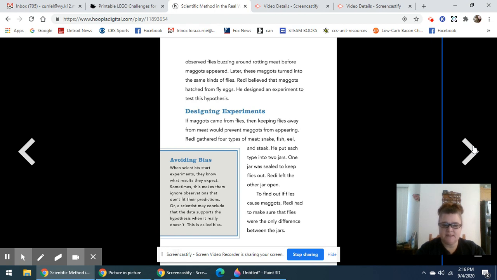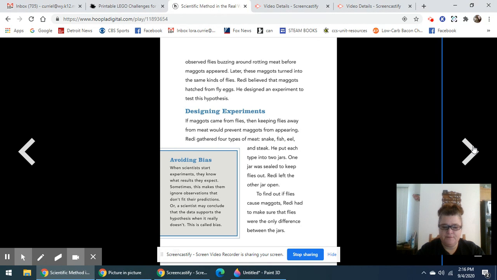Designing experiments. If maggots came from flies, then keeping flies away from meat would prevent maggots from appearing. Redi gathered 4 types of meat: snake, fish, eel, and steak. He put each type into 2 jars. One jar was sealed to keep the flies out. Redi left the other jar open.